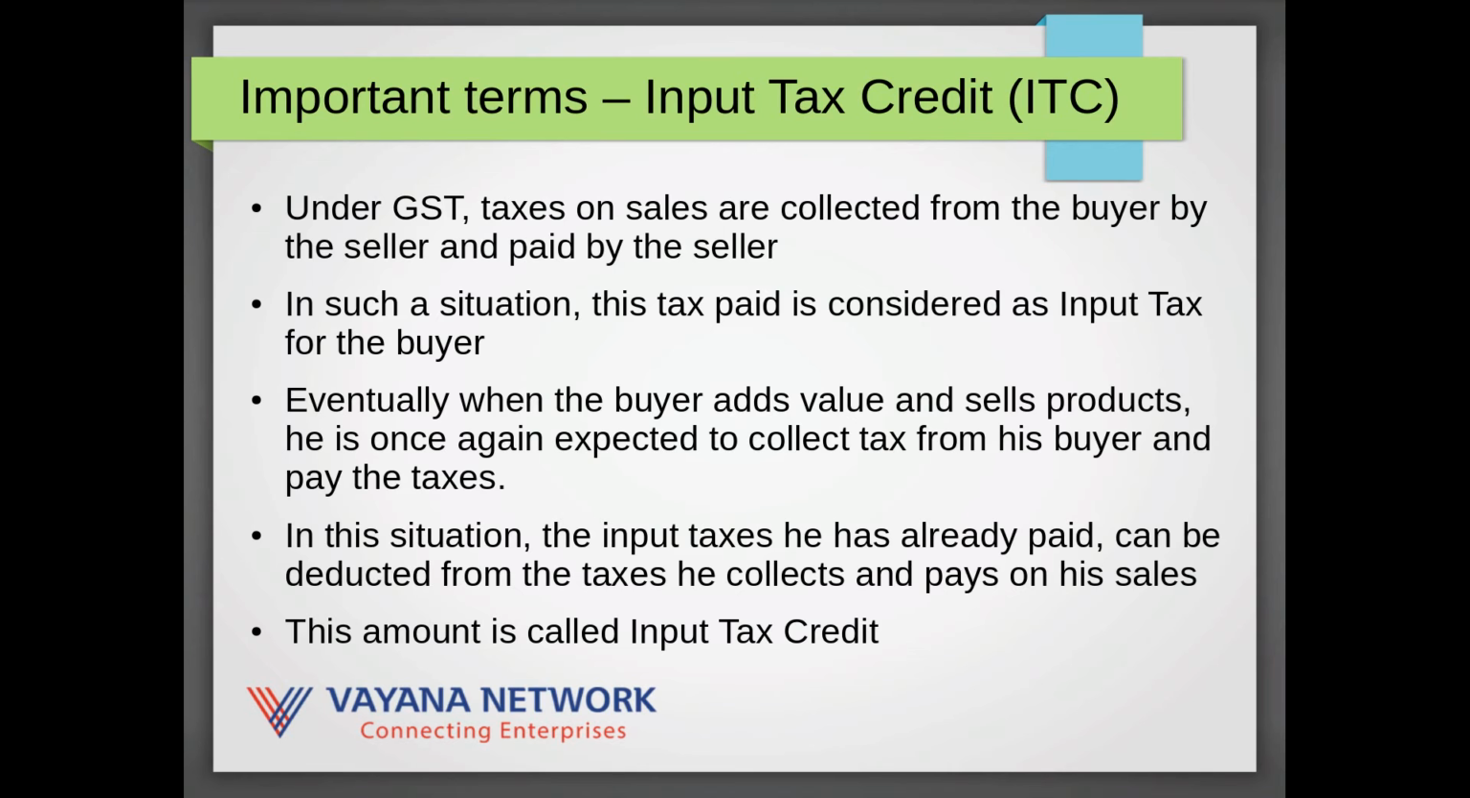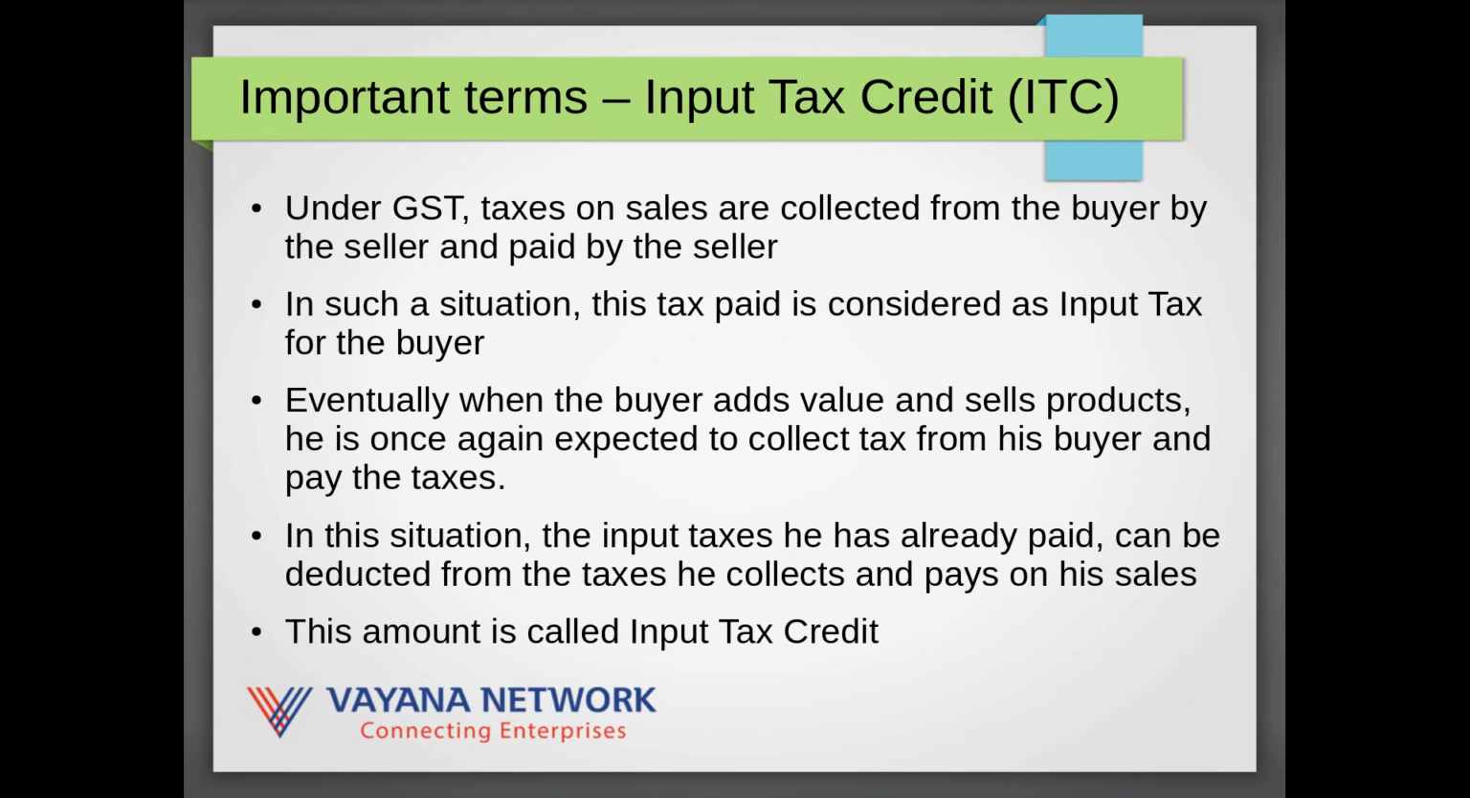Another important term is input tax credit, and for that I need to just explain the process of indirect taxation and the way it works in GST. So in GST, taxes on sales are levied by the seller, but they are collected from the buyer, and the seller in turn pays those taxes to GSTN or Government of India. In such a situation, the buyer has paid the taxes, and these are classified as input taxes for the buyer.